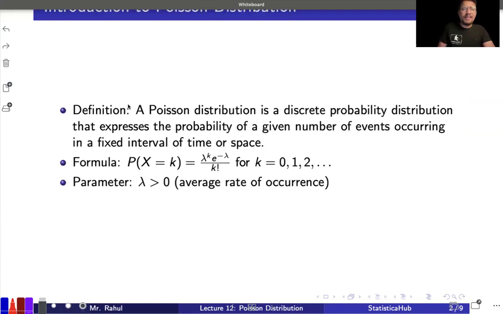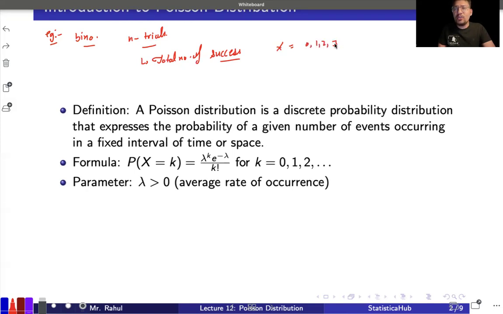I will start with a very generic example of how you can observe what a Poisson distribution is. If you go for the binomial distribution, in that one you said that you have maybe n number of trials and you are counting the total number of successes, correct? The number of successes can be 0, it can be 1, it can be 2, it can be 3, and so on, up to n.